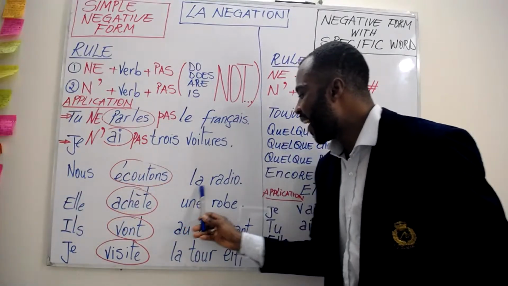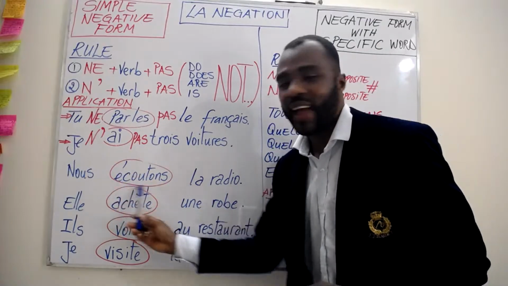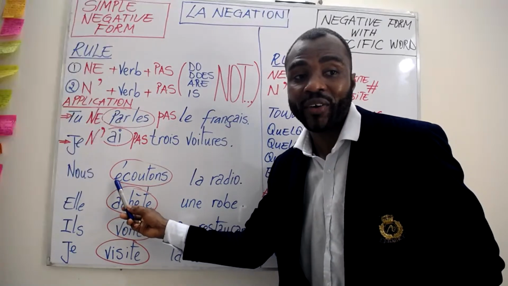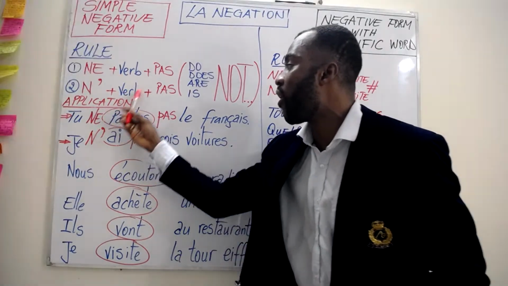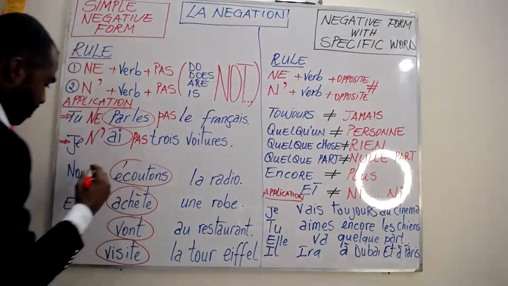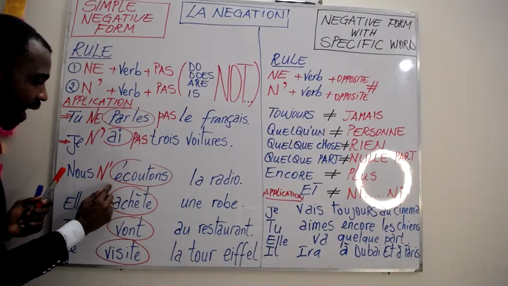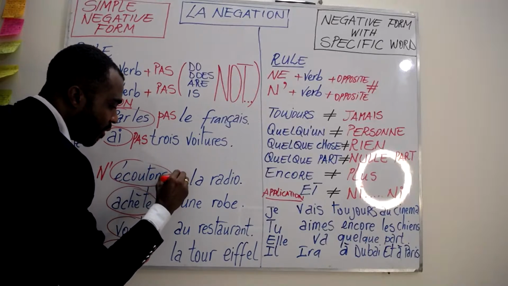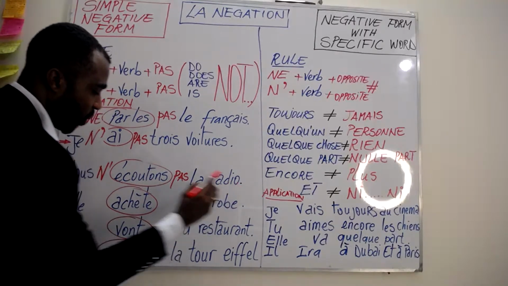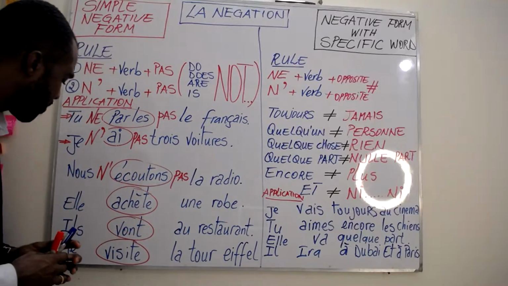Nous écoutons la radio. Nous écoutons la radio. So écoutons is our verb, all right? And the verb starts with e, which is a vowel. So when the verb starts with a vowel, we apply directly the second rule, which is an apostrophe. Then after the verb, we have pas. So it will be nous n'écoutons pas la radio. We don't listen to the radio. Bravo. Now let's go with the next one.